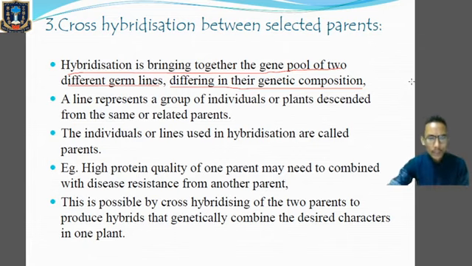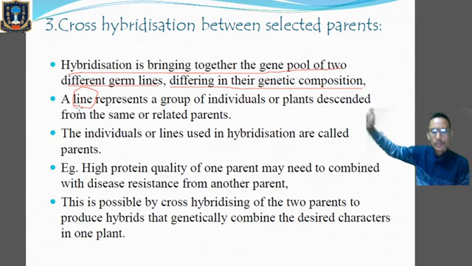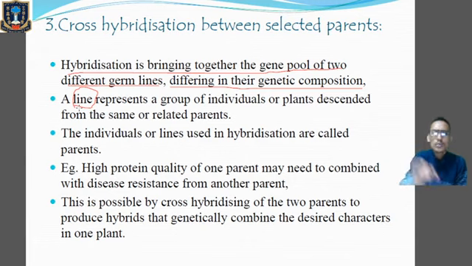Now over here, remember the term called line. A line represents a group of individuals or plants descended from the same or related parents. So through that line, we are going for the selection of the parents and we are going for the hybridizations. Clear? And the individuals or lines which are used in hybridizations are called the parents. So whatever plants are taken into consideration for hybridization, they are known as the parental plant.